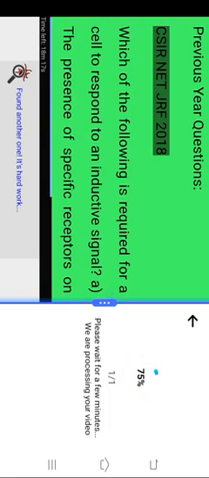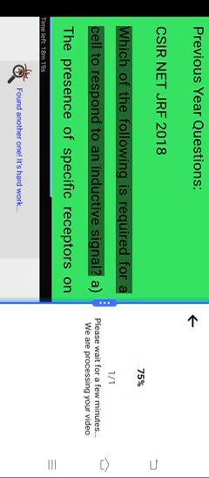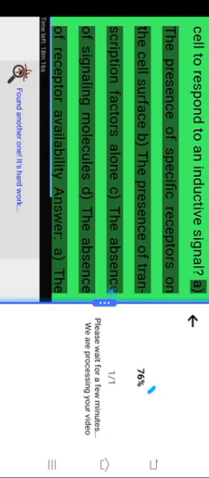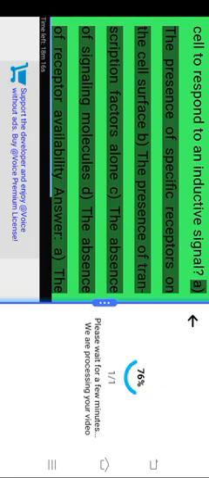CSIR NET JRF 2018. Which of the following is required for a cell to respond to an inductive signal? A, the presence of specific receptors on the cell surface; B, the presence of transcription factors alone; C, the absence of signaling molecules; D, the absence of receptor availability. Answer: A, the presence of specific receptors on the cell surface.